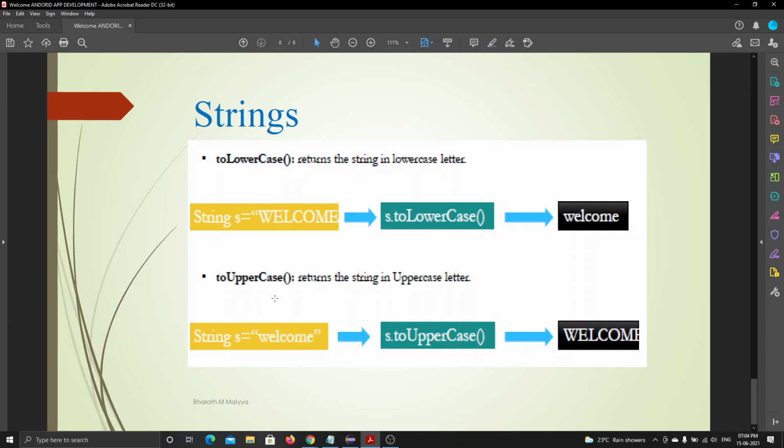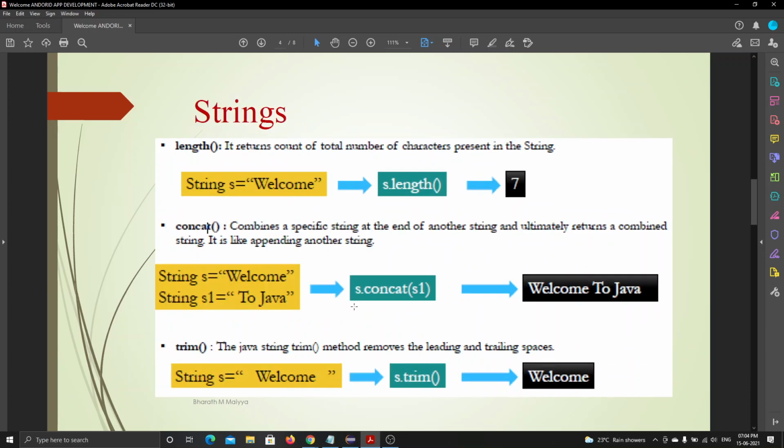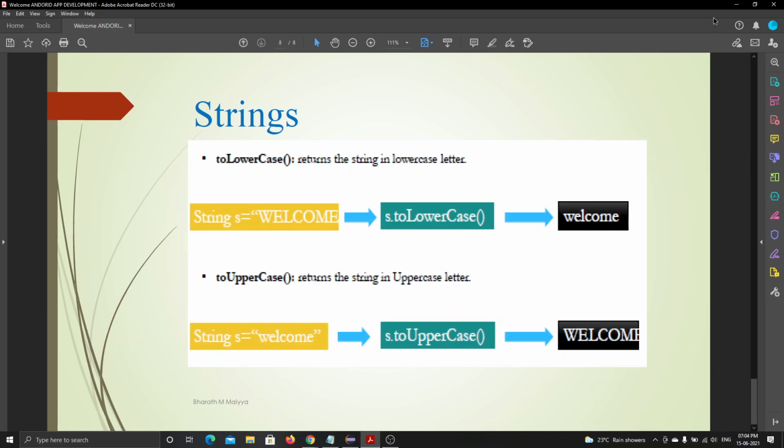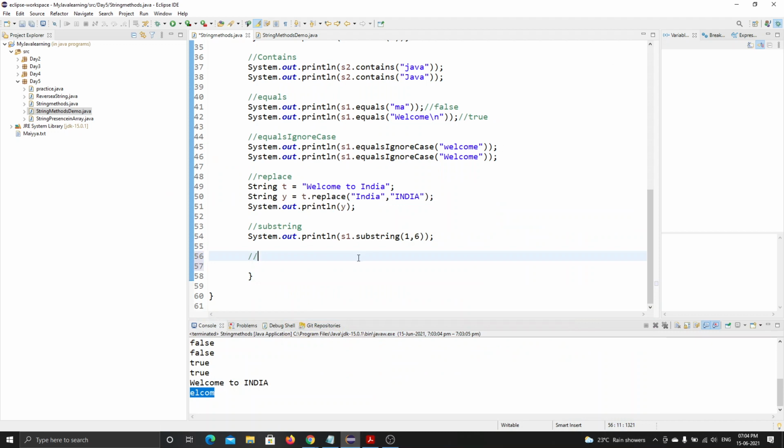Understood now? What is lowercase and uppercase? They just convert the cases. Yes, sir. Okay. These are all the important methods that I wanted to teach you. Now let's see toLowerCase.